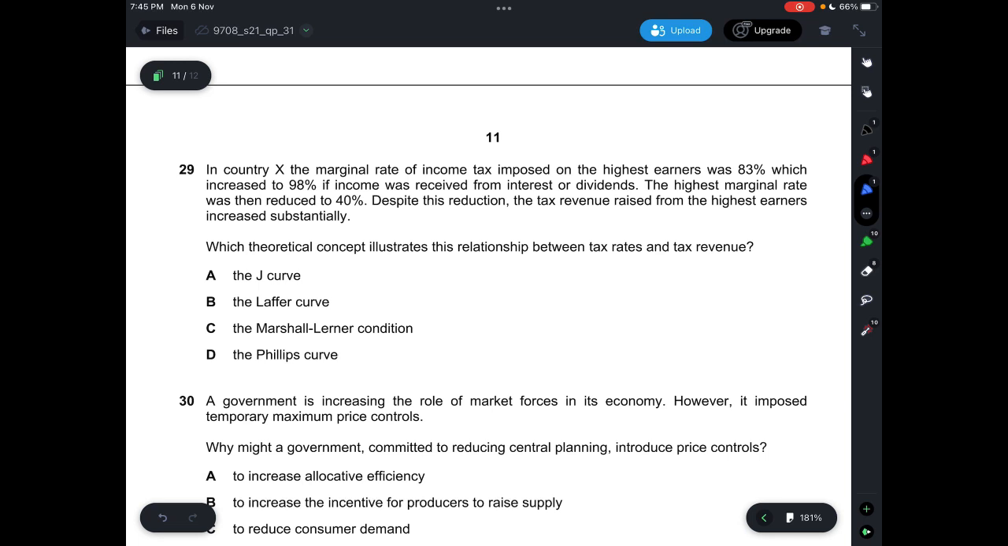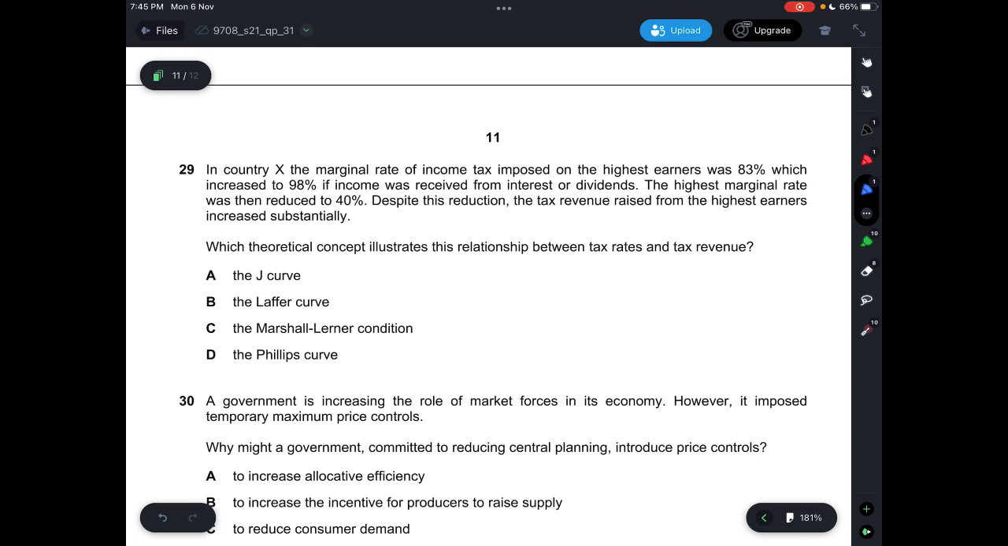Question 29, in country X, the marginal rate of income tax imposed on the highest earners was 83%, which increased to 98% if income was received from interest or dividends. The highest marginal rate was then reduced to 40%. Despite this reduction, the tax revenue raised from the highest earners increased substantially. Which theoretical concept illustrates the relationship between tax rates and tax revenue? So 83%, which increased to 98%. The highest marginal rate was then reduced to 40%.